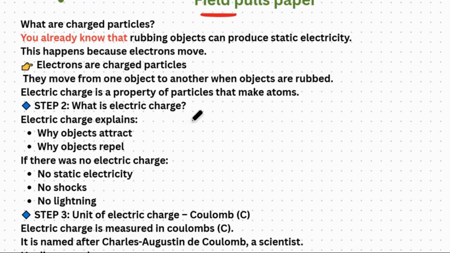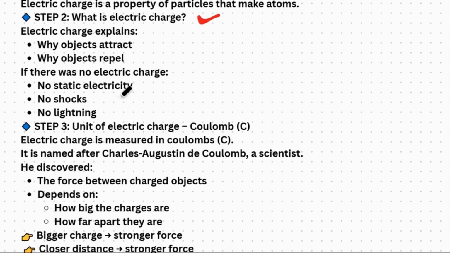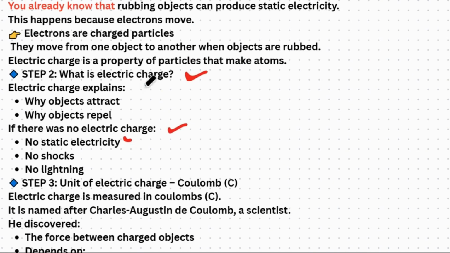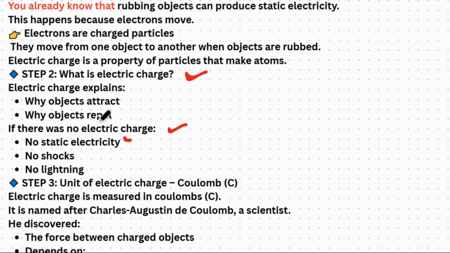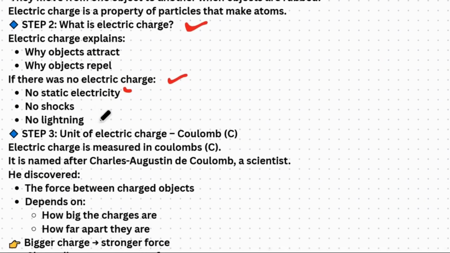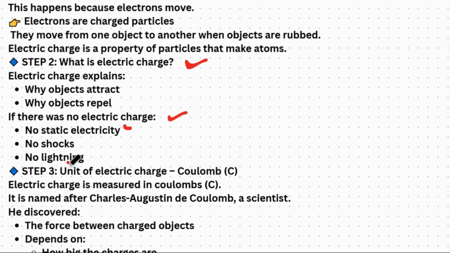Next is: what are charged particles? You already know what charged particles are and what electric charge is. And if there is no charge, it means there is no electricity. You can pause the video and read these points, because I already told you. I wrote it again so that we can correlate the things again. Now let's move toward the unit of electric charge.